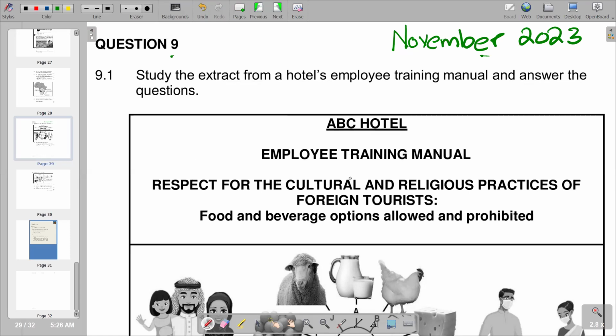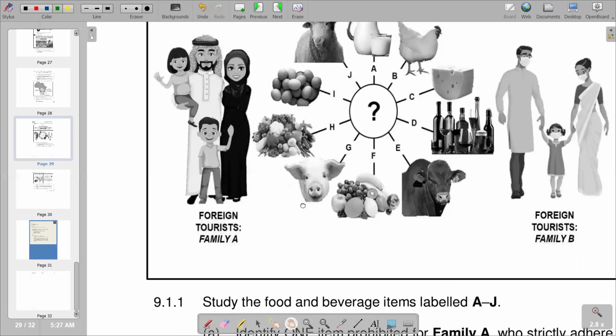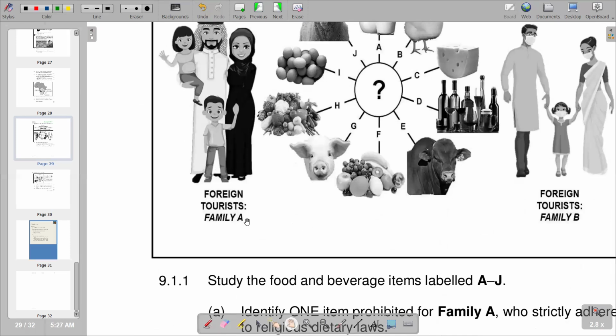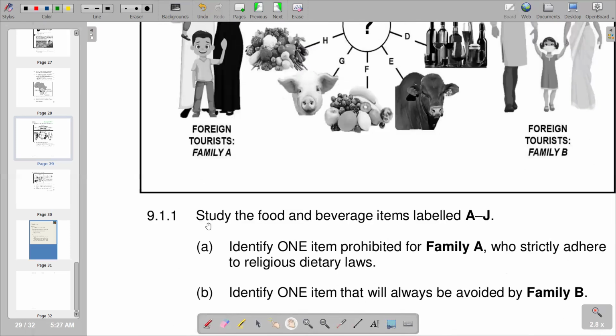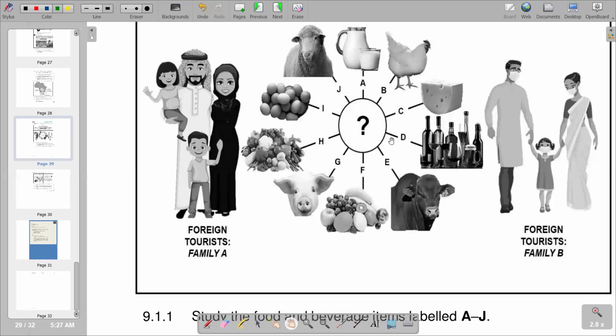Respect for the cultural and religious practices of foreign tourists. So, food and beverage options allowed and prohibited. We are given some pictures, and beneath that we are given foreign tourist family A and foreign tourist family B. The first part of the question, 9.1.1, says study food and beverage items labelled A to J. So these are the food and beverages, A, B, C, D up to J.